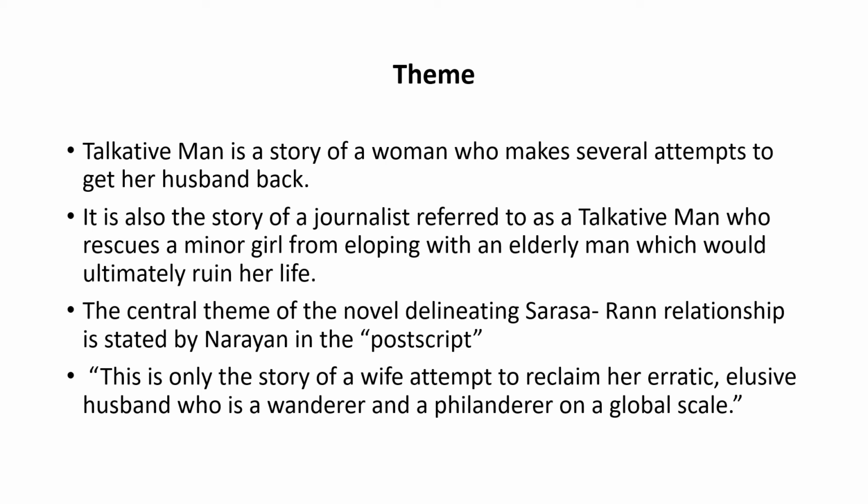It is also the story of a journalist called Talkative Man, who rescues a minor girl eloping with an elderly man, which would ultimately ruin her life. Thus, it is also a story of a journalist called TM, or Talkative Man. He rescues a minor girl, that is Girja, eloping with an elderly man, that is Mr. Ran, which would ultimately ruin Girja's life.